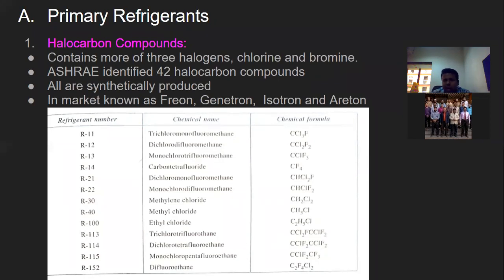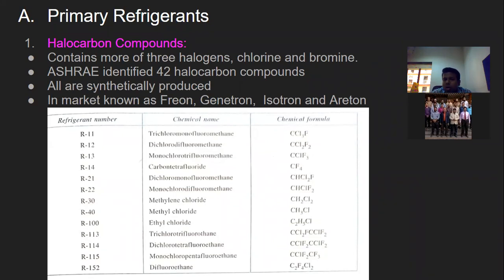I will brief you. Halocarbon compounds contain one or more of three halogens, chlorine and bromine. You can have one or more of the three halogens. And there is one society, the American Society for Heating, Ventilation and Air Conditioning Engineers, which identified 42 halocarbon compounds.